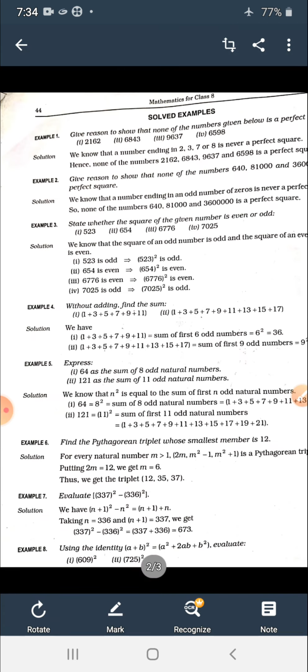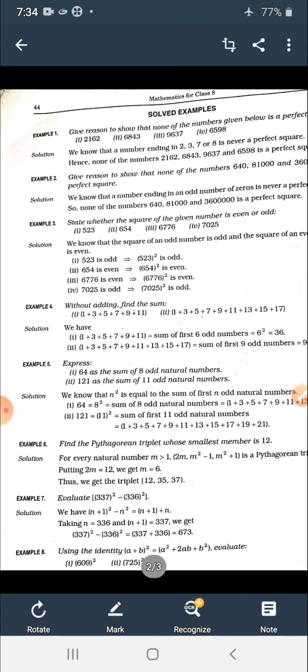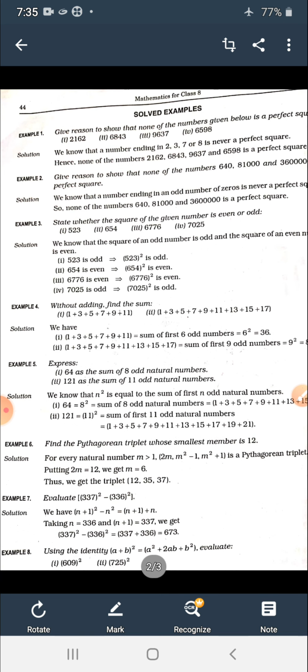Similarly you can solve 21. You just have to write 11 odd continuous natural numbers, without missing any odd natural number between them. You can express this.